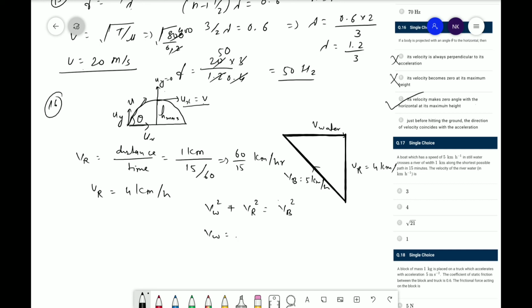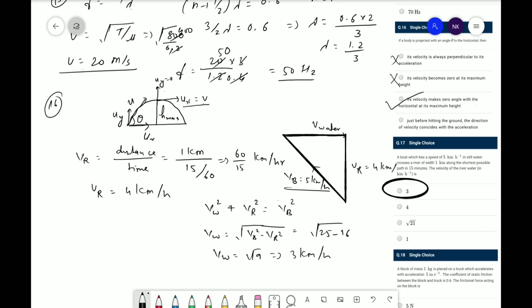Therefore V water is equal to the square root of V boat squared minus V river squared. Hence 5 squared, that is 25, minus 4 squared, that is 16. Hence V water is equal to the square root of 9, that is 3 kilometer per hour. Therefore the correct answer is A, 3 kilometer per hour.